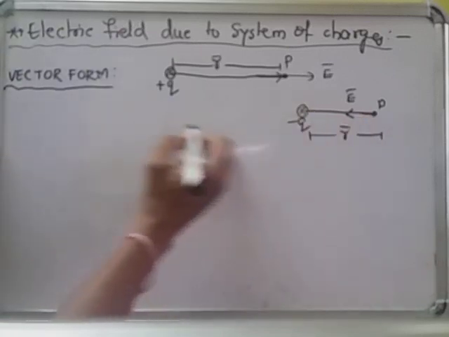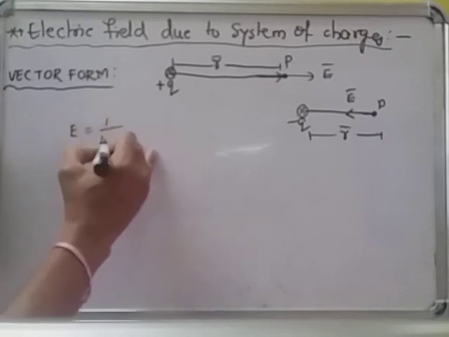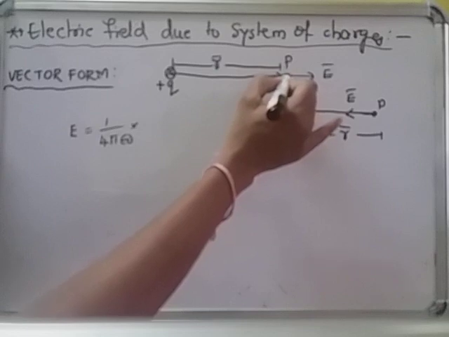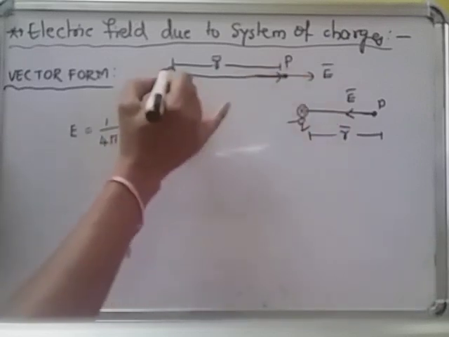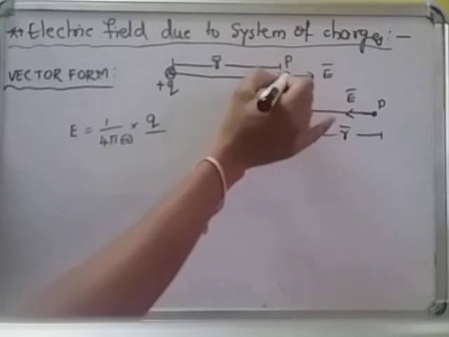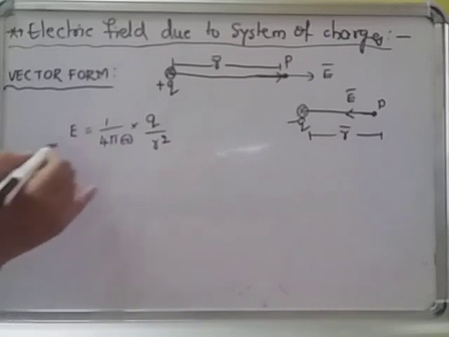And now the electric field formula, we write in magnitude as 1 by 4 pi epsilon naught into q by r square. Due to the q charge we are finding the electric field at point P, that is q the source charge, and the distance of point P where we are finding the electric field, we write it here. This is in magnitude form.